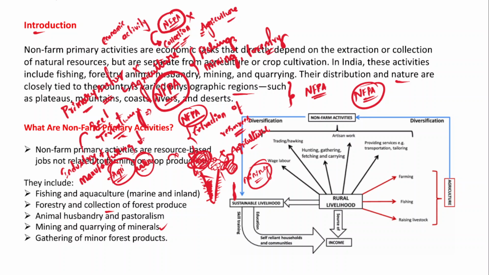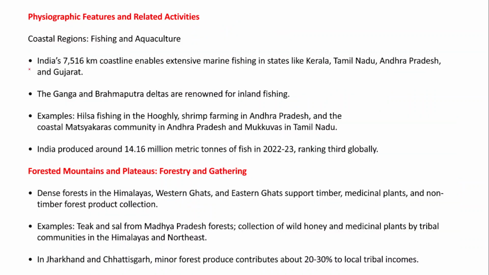And I hope all of you are aware of the tertiary sector. The tertiary sector deals with the service sector, right? So the primary sector, secondary sector, and the tertiary sector. Now within the primary sector we have agriculture, and apart from agriculture there are certain activities known as non-farm primary activities. They are fishing, forestry, animal husbandry. So they are called non-farm primary activities, right? I hope it is clear for you.